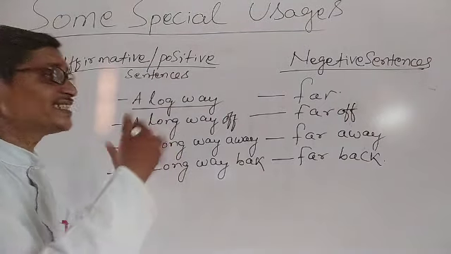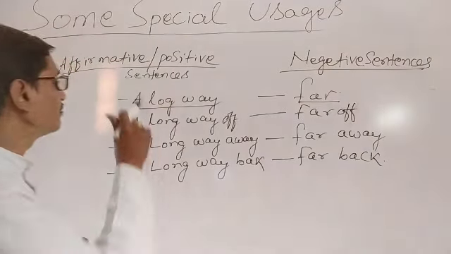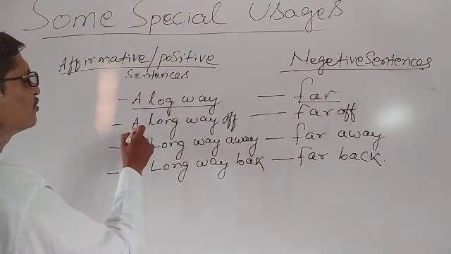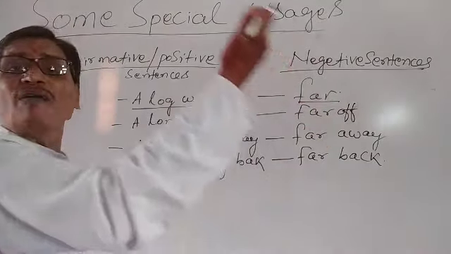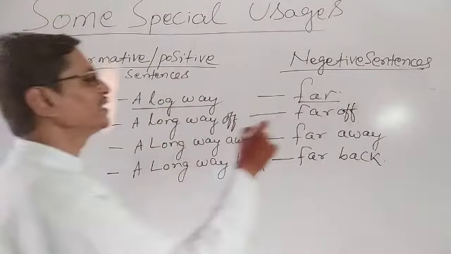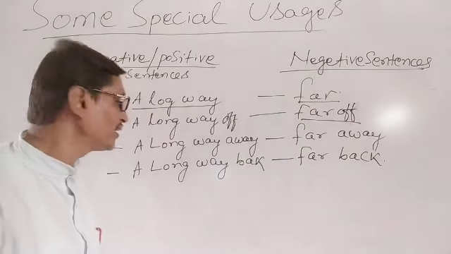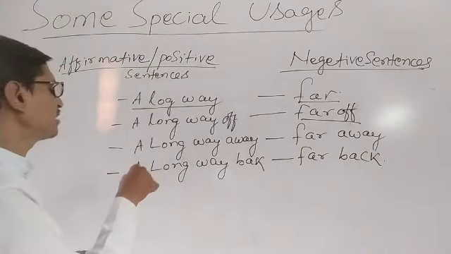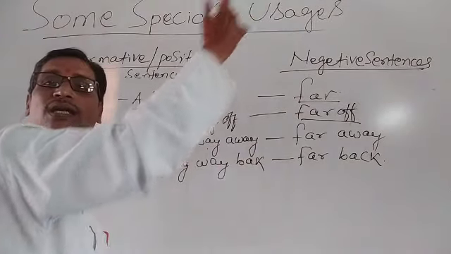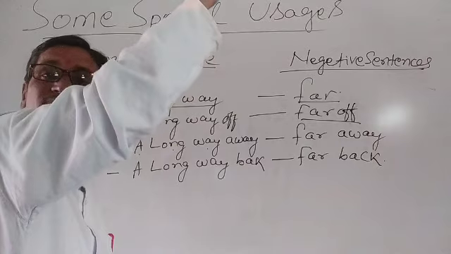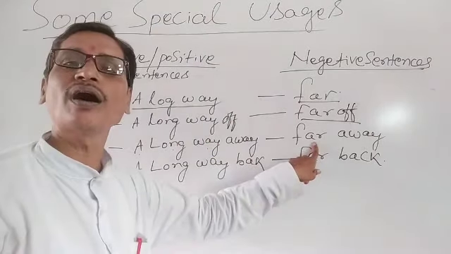When the sentence is negative, we use far. When our sentence is positive, we say a long way off. When our sentence is negative, we use far off. Similarly, when our sentence is positive, we use a long way away. So when the sentence is negative, we use far away.